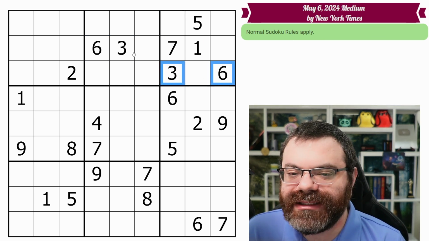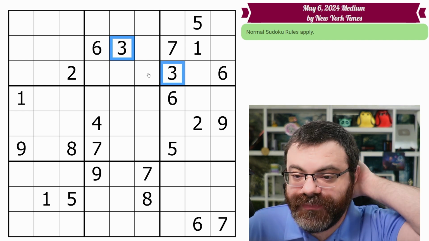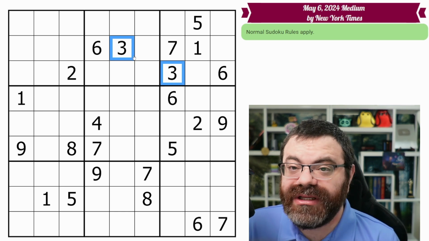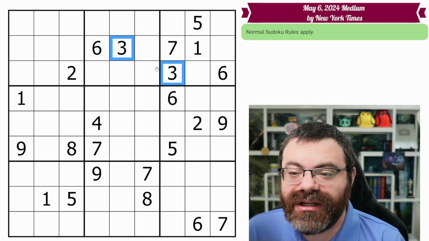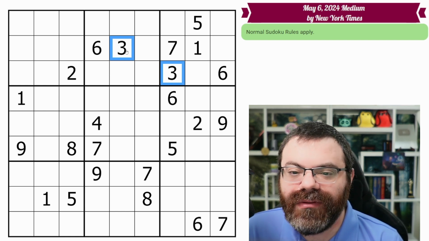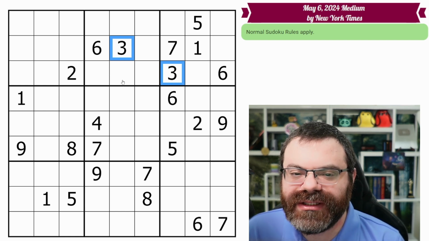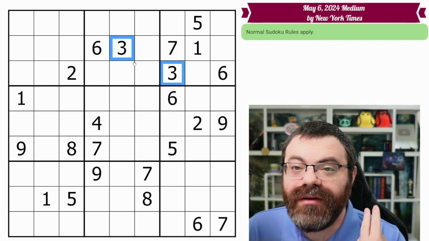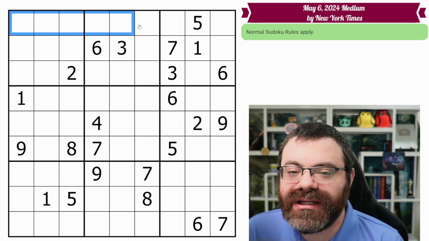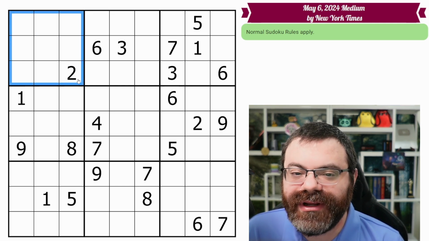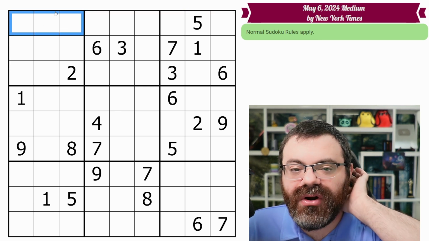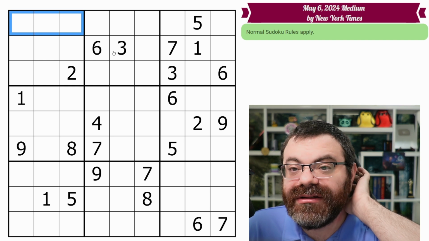Okay, so let's take these one at a time. Let's start with the 3. It's the lower number. Doesn't really matter what order, as long as the order makes sense to you and you don't miss anything, right? So if I just go low to high, I know not to miss anything that way. Consistency is kind of key here. So what does it mean that we have 2 out of the 3 of these 3s known in our band? Well, we're going to need one more 3 in the band. And we know a lot about where it needs to go, because it needs to go in the row that doesn't have a 3 yet, and it needs to go in the box that doesn't have a 3 yet. It needs to be in the intersection of those 2, so it needs to be right here. These are the only 3 places in the entire band that still need a 3.